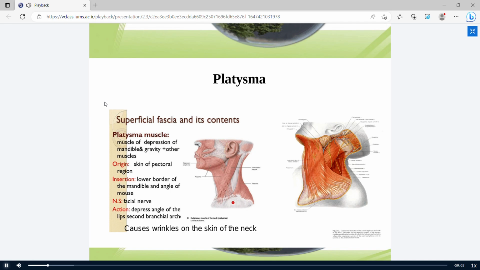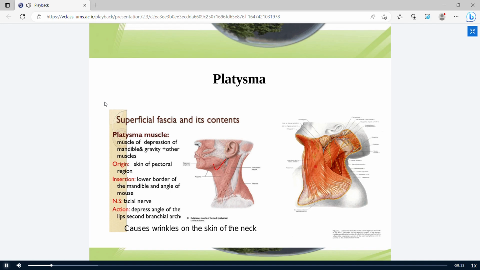These muscles originate from the skin of the pectoral region or pectoralis fascia, and insert into the lower border of the mandible and the lateral corner of the mouth, and the fibers of platysma interdigitate with the facial muscles.